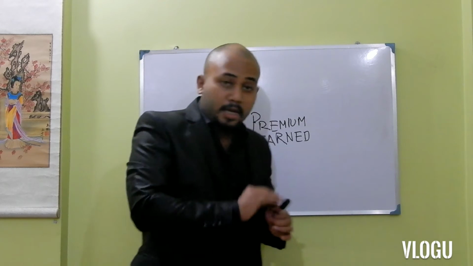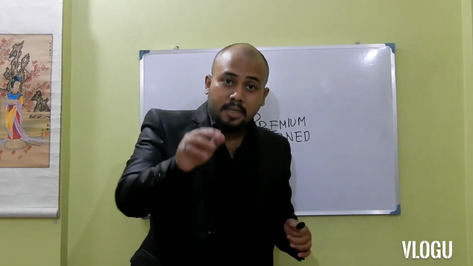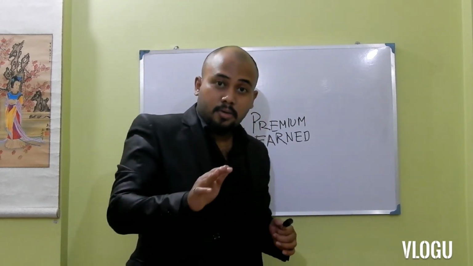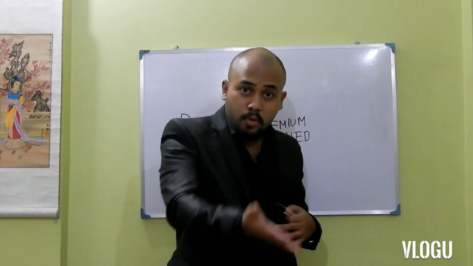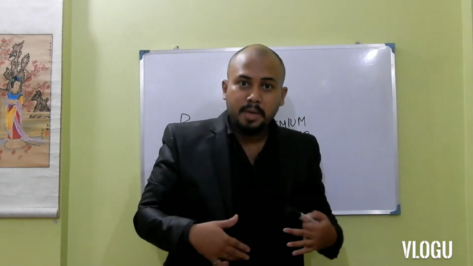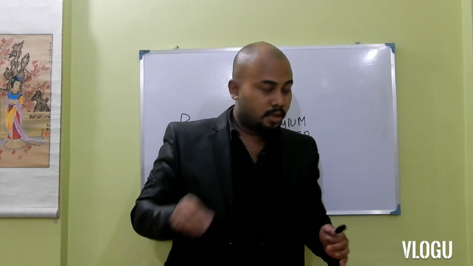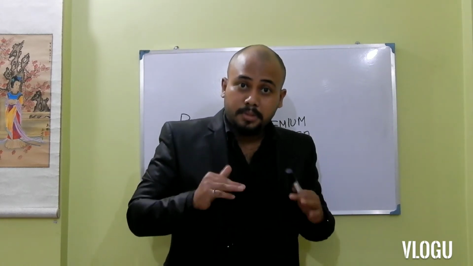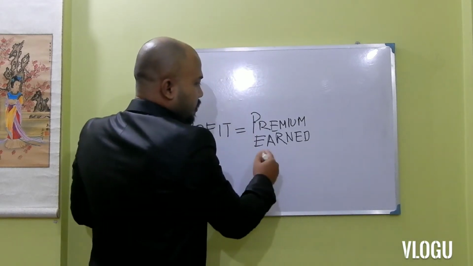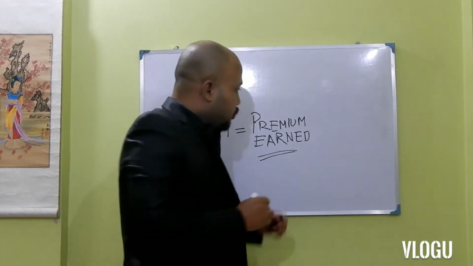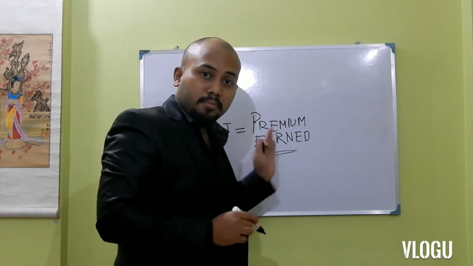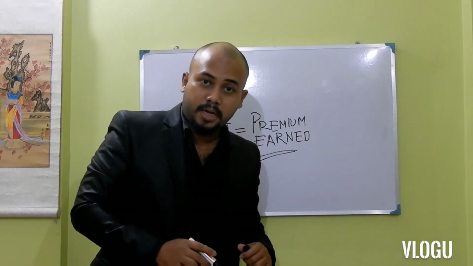Clear? If the option gets lapsed, the option writer will not have to pay anything, because the option buyer will not go to the writer and say, give me my money. He's not going to do that. So what will be the profit of the option writer? The premium that the option writer has earned. So the total premium will be the profit of the option writer.